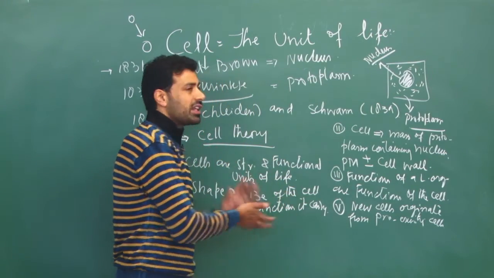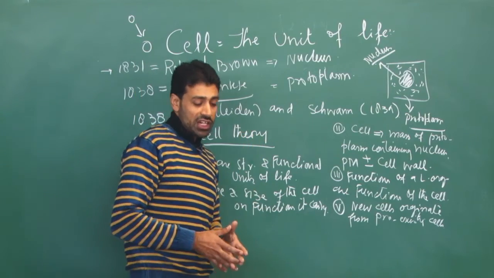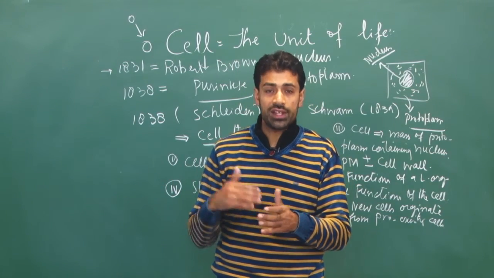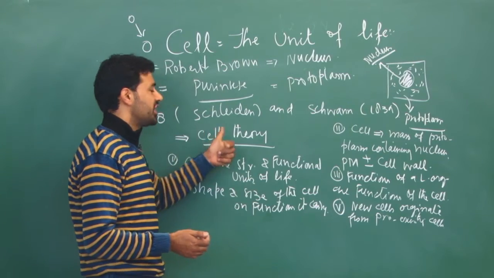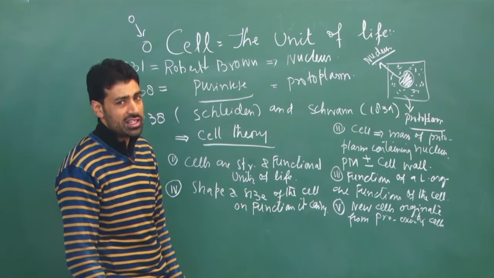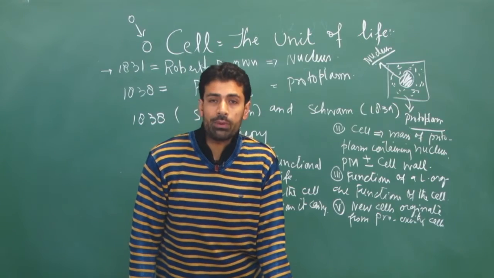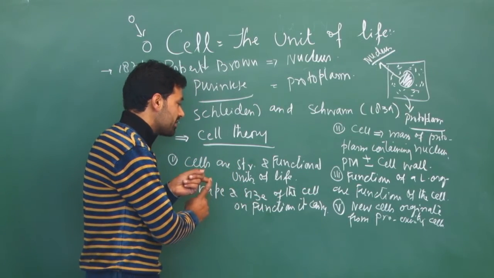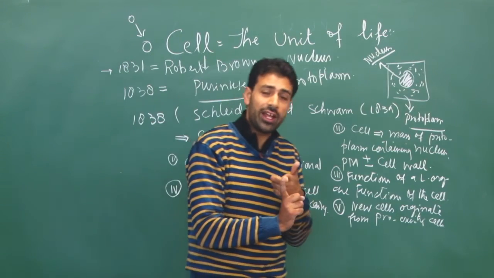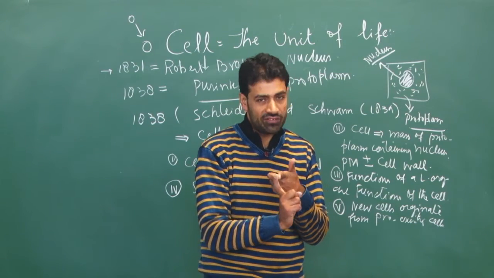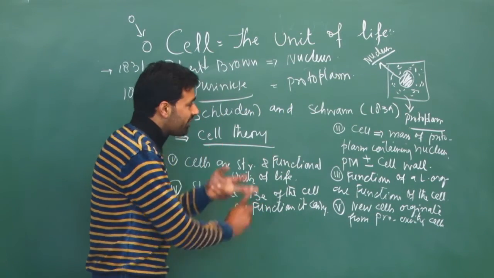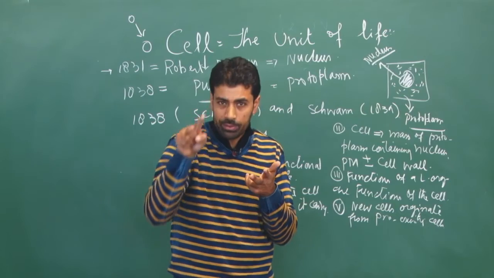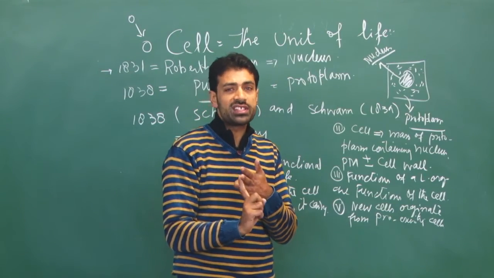So let me recapitulate it. Schleiden and Schwann collected all the information related to cells, and put forth a theory which is called Schleiden-Schwann cell theory, or simply we may call it a cell theory. What were the important postulates of the cell theory? First, they said all living organisms are made up of cells, and cells are the structural and functional units of life. Then they said every cell is a mass of protoplasm having a nucleus in it, surrounded by a plasma membrane with or without cell wall.